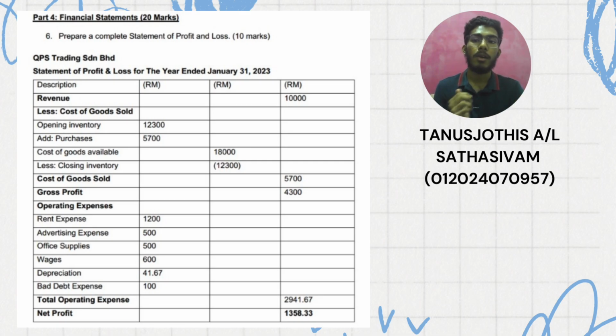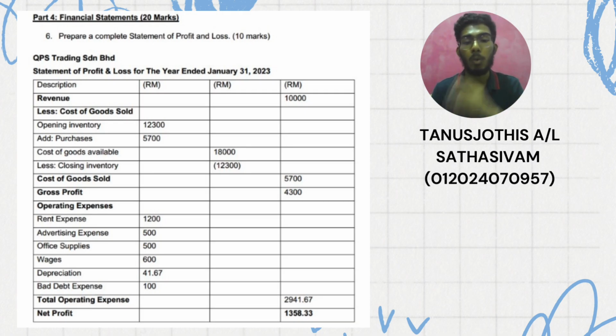Next up, we have our cost of goods sold. The first description for this is the opening inventory, which is listed as 12,300 ringgit, and the next one is purchases, which is listed as 5,700 ringgit. Both of these amounts were found under the debit column in the trial balance labeled inventory and also cost of goods sold. Next up, we have our closing inventory, which is 12,300 ringgit.